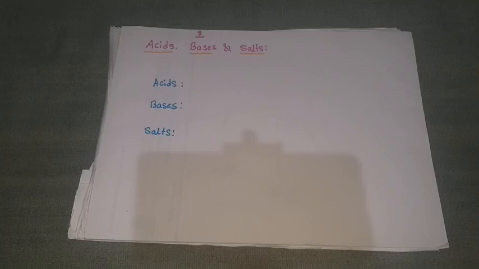And one more thing, I told you that some are sweet in nature. Those come under sugars. You will study those sugars in your higher classes. In this class, it is only acids, bases, and salts. What is an acid, what is a base, and what is a salt? We will classify them by taking the taste, sour, bitter, or salty, as a rough definition. The particular definition in the chemistry way, we will discuss in further classes. In this class, only the rough definition of acids, bases, and salts depending on the taste.